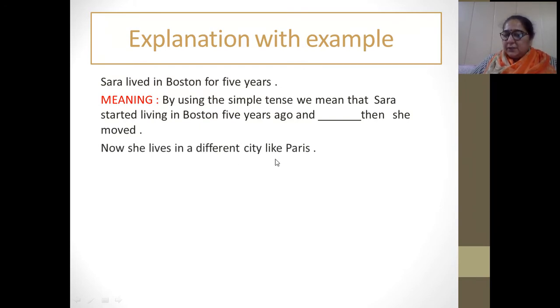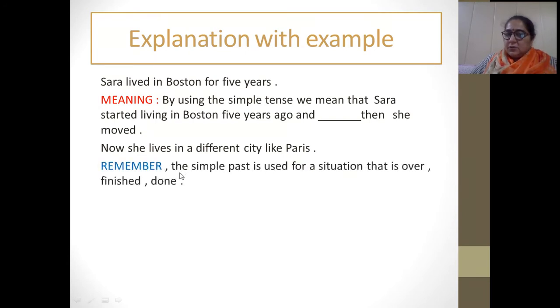Now she lives in a different city like Paris. It means earlier she lived in Boston and now at present she is living in Paris. So remember, the simple past is used for a situation that is over, finished or done. I hope it is clear. Now come to the next.